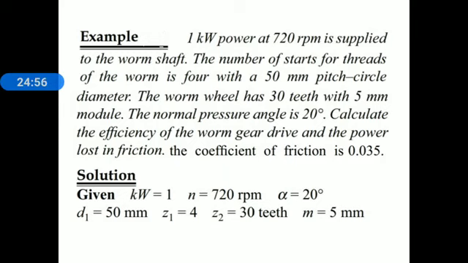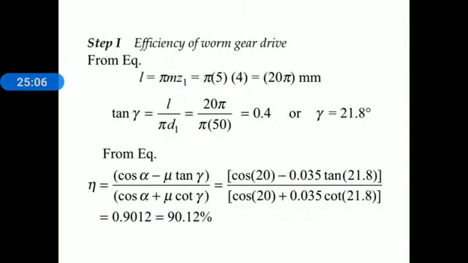Okay. Now first of all, we find out the efficiency in step number 1, and next we find out the power lost in friction in step number 2. Step number 1, efficiency of worm gear drive. Now here we need a lead angle. Here we know the relation for efficiency of worm drive. Efficiency is equal to cos alpha minus mu tan gamma divided by cos alpha plus mu cot gamma. In this relation, alpha is known to you and mu is also known to you. Only gamma is unknown. Lead angle is unknown here.